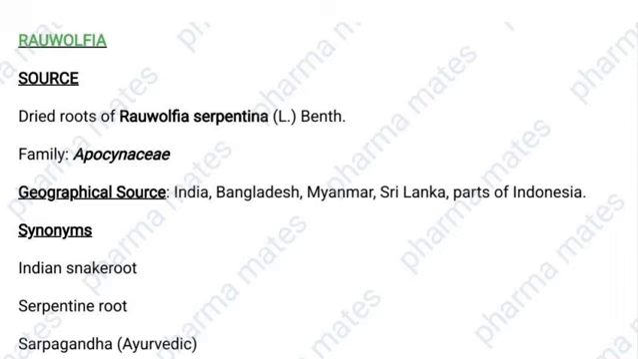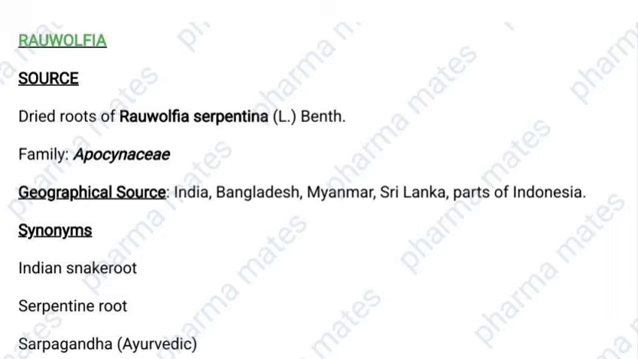Today we are going to discuss a very important medicinal plant in pharmacognosy called Rauwolfia. This plant has a rich history in traditional medicine and still plays a major role in modern pharmacology. By the end of this video, you will know their source, chemistry, morphology, chemical tests, and medicinal uses, and also some important points to remember for your competitive exams.